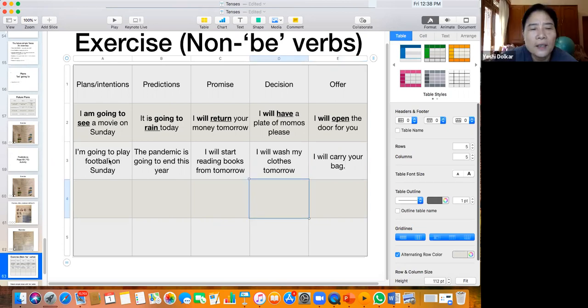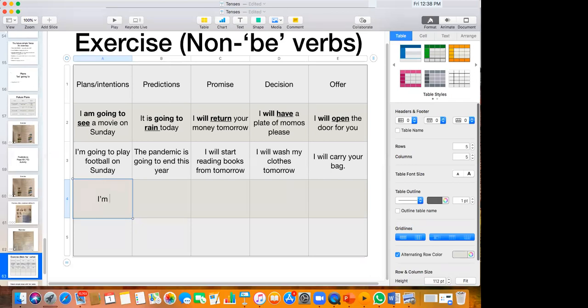So you can see prediction, plans and intentions, these are going to. For plans you can use the present continuous tense. All right, so you can say, let's say, I'm reading a book in the afternoon. I didn't say going to.